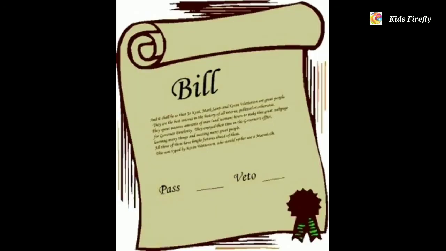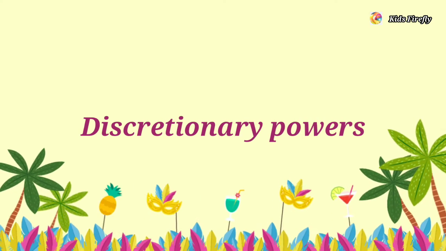Governor summons both the houses of the state legislature or dissolves the Vidhan Sabha if required. He does this according to the advice of Council of Ministers headed by Chief Minister. A bill that the state legislature has passed can become law only after the governor's assent. Discretionary powers. The governor uses this power only if required. If no political party wins the election, the governor asks the leader of the single party or the chosen leader of the two or more parties to form the government in coalition.